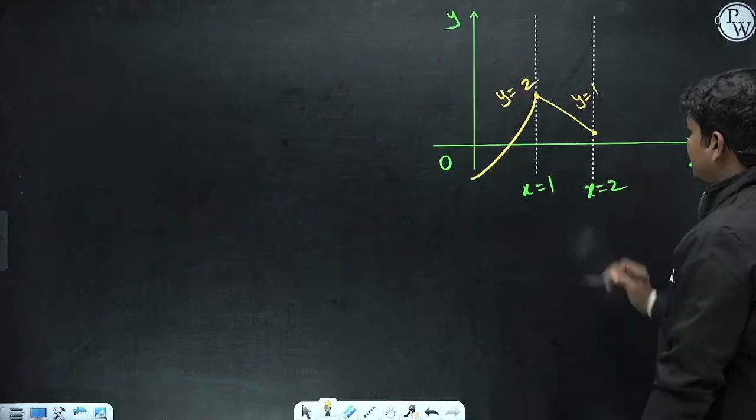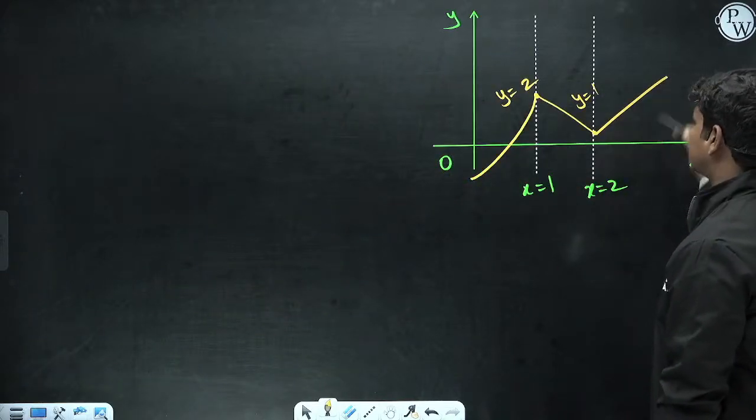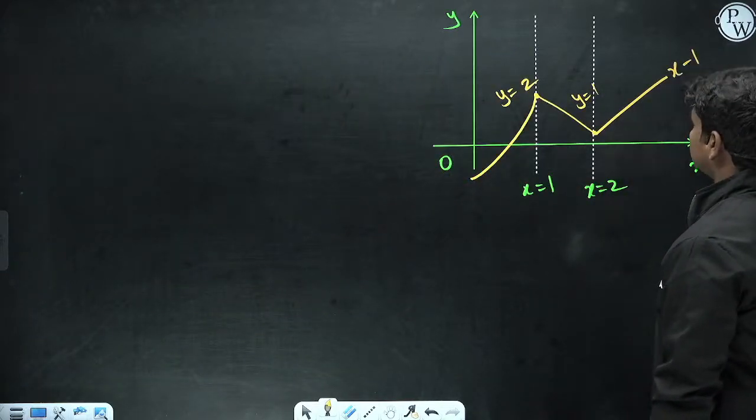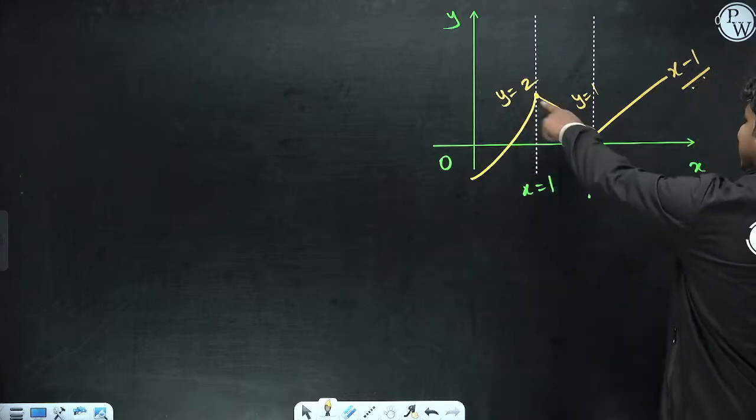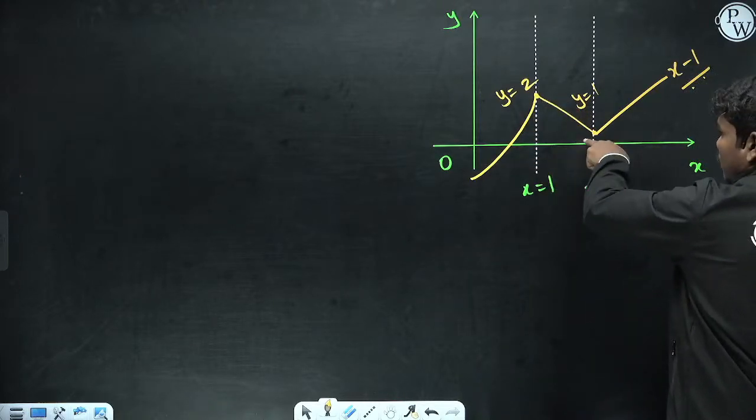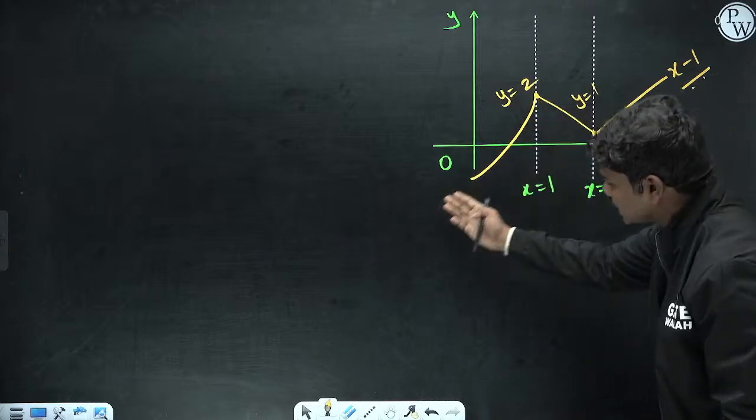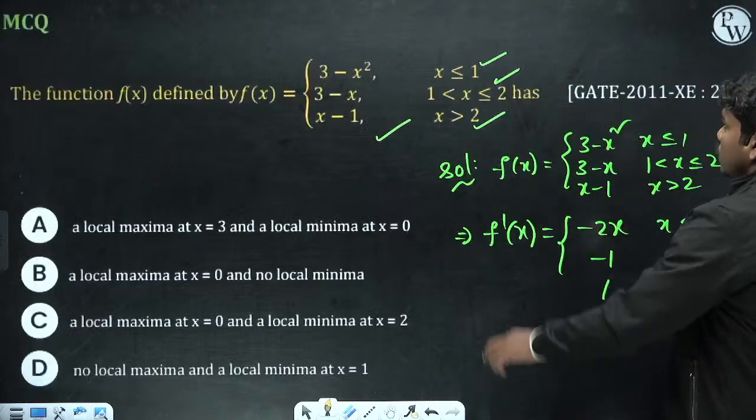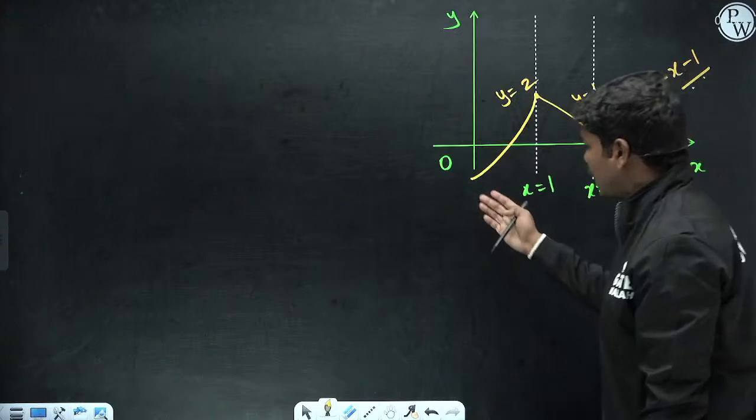So x minus 1 will be something like this. Practically speaking, at these two locations, at x equal to 1 and x equal to 2, this function is continuously decreasing actually. Okay, so x less than or equal to 1 means this can actually continuously go on.